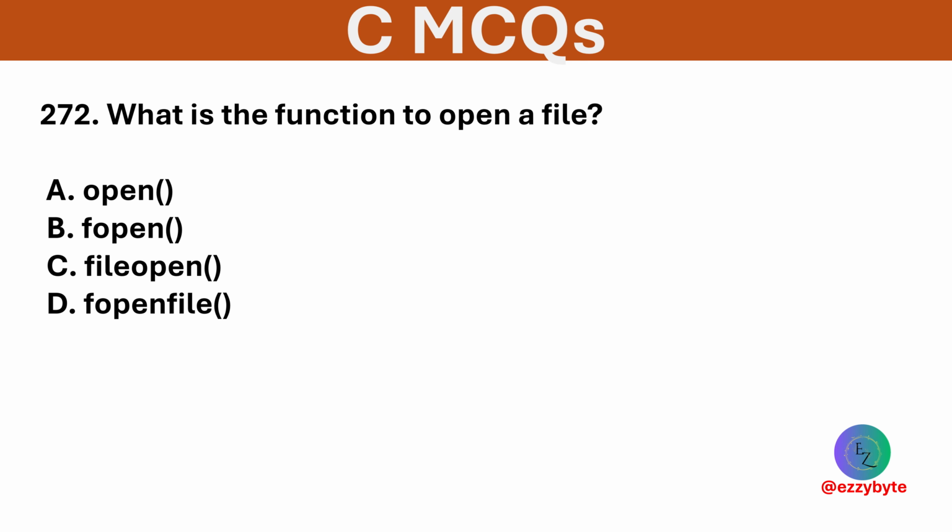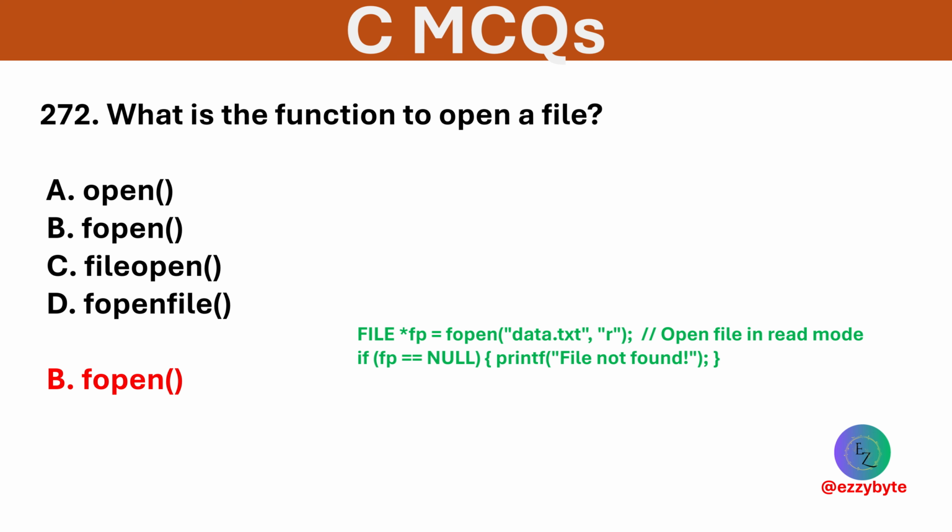Which function is used to open a file? Options are open, fopen, fileopen, and fopenfile. Option B is correct. fopen opens a file and returns a file pointer.